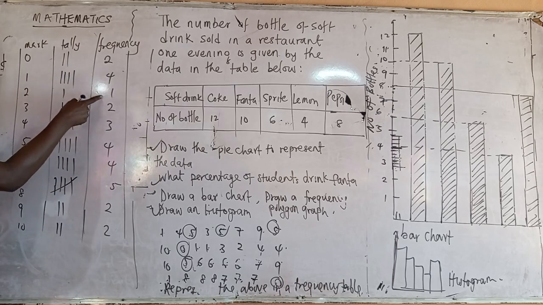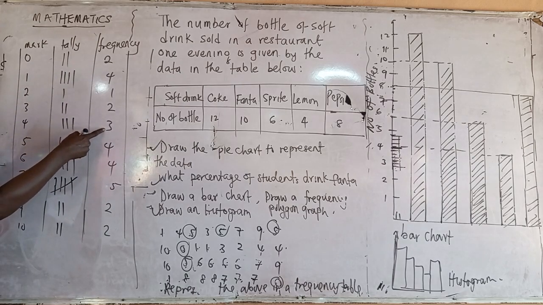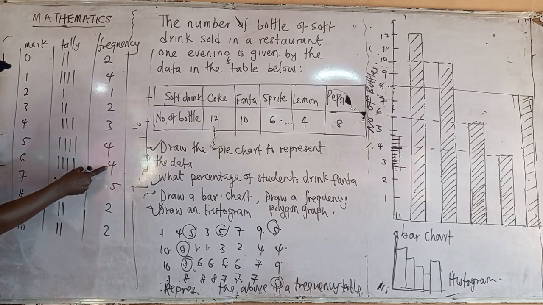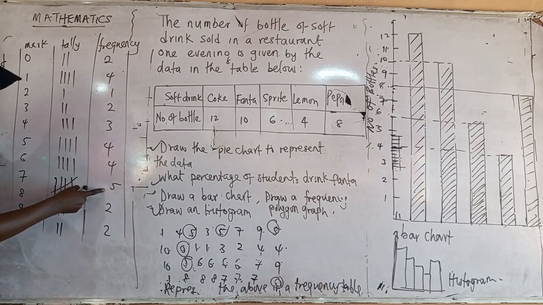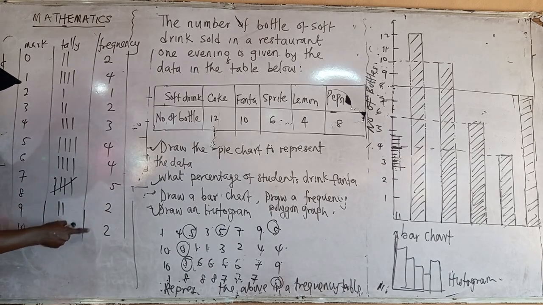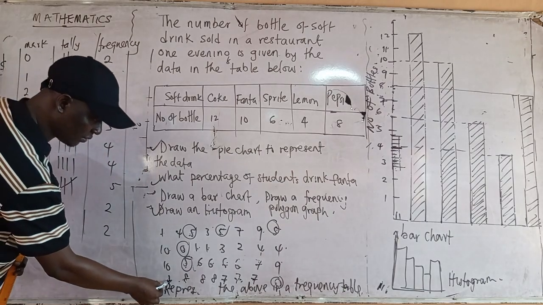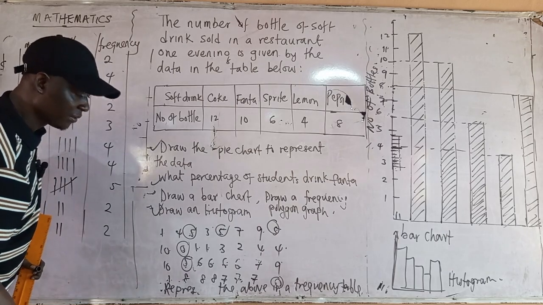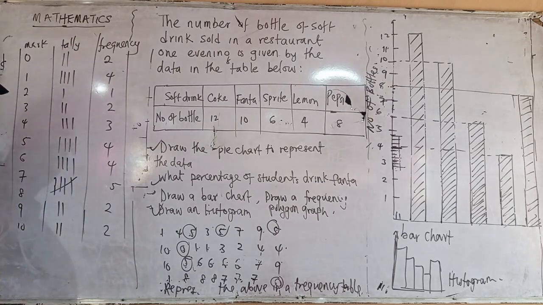Let's start again. 6, 7, 9, what? 12, 16, 20, Abi? 25, 27. It's not complete, though. Do you know it's not complete? Let's see this one. How many? Yes? Okay, we jumped 8.